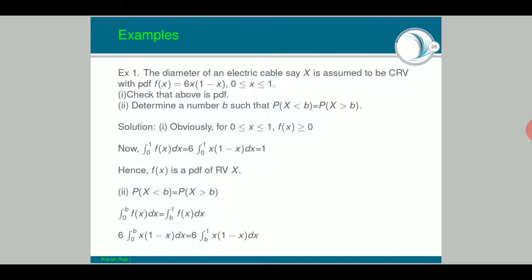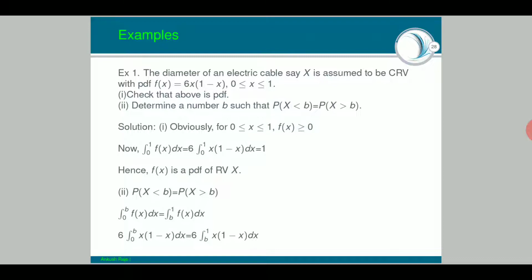Now the second property. What is the second property? The integration from minus infinity to infinity, that means from the lower endpoint to the upper endpoint, of f(x) dx should come to 1. Let us see whether it is coming 1 or not. So the integration from 0 to 1 of f(x) dx equals 6 into the integration of x into (1 minus x) dx. When you solve this integration, you will find that it is coming out to be 1. It is your responsibility now to check that. Take a pen and copy, solve it, and verify with your friends whether you are getting the same result or not. Hence, f(x) is a probability density function of a random variable X.